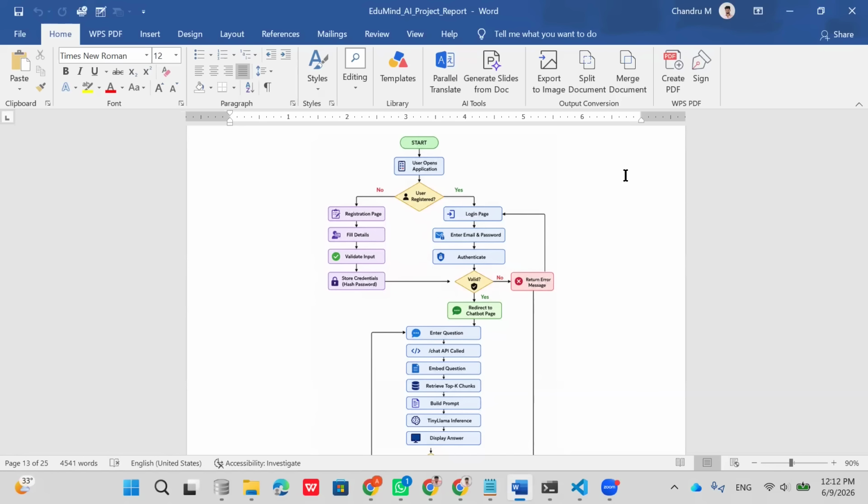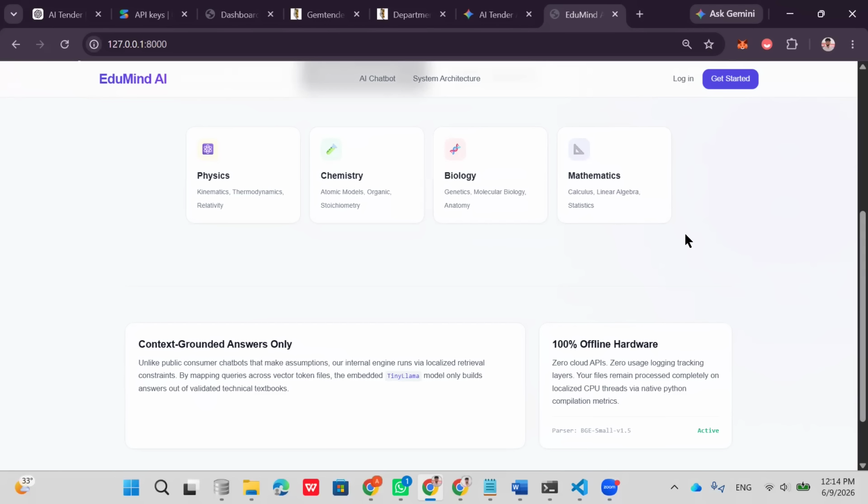And this is the website of our project. So this is the index page. Here you can see the fine-tuned project. Physics, chemistry, biology, and mathematics: the PDFs we collected will be used for fine-tuning. In our project, we are using Tiny Llama as the LLM model.